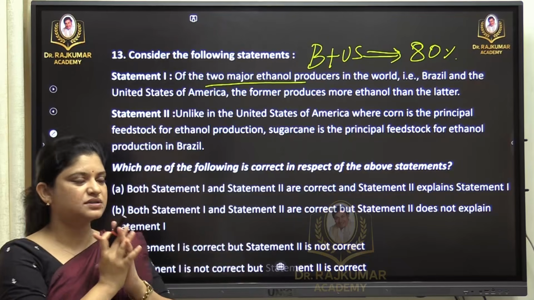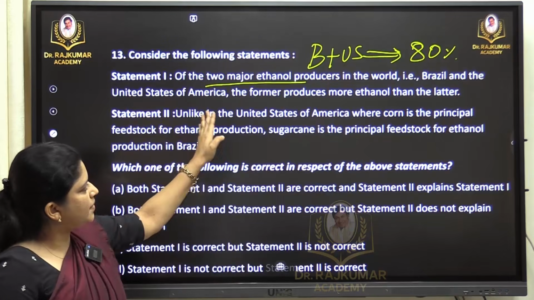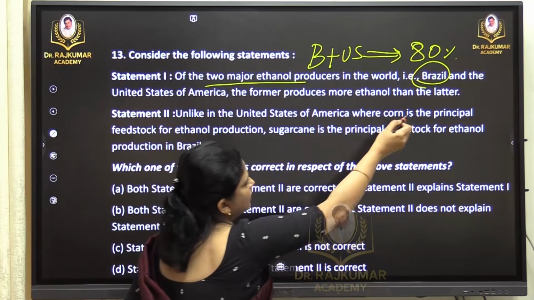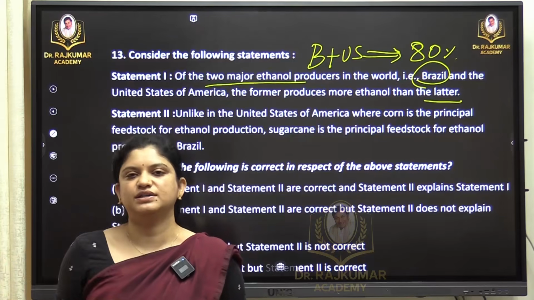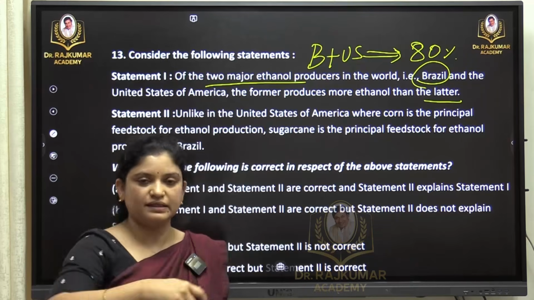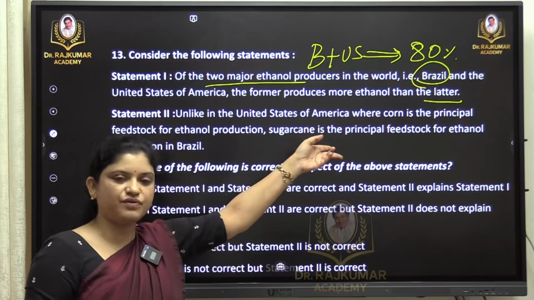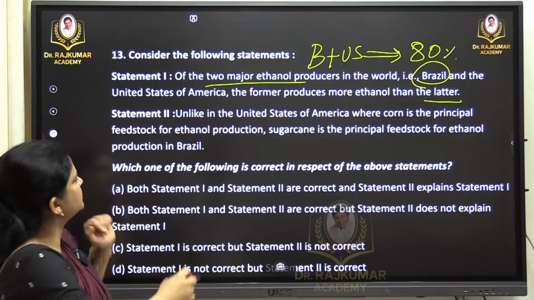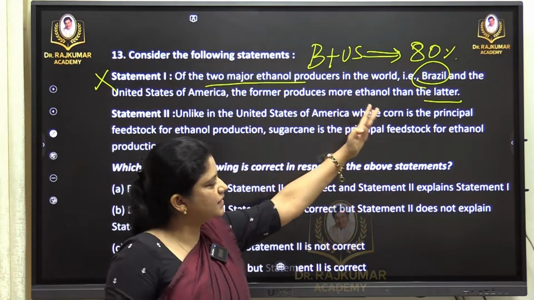Now the statement is not that. The statement is that these are the producers, yes, Brazil and the United States of America, and the former, Brazil, produces more ethanol than the latter. So they say that Brazil is the highest producer of ethanol, which is vice versa, which is incorrect. The US is the largest producer of ethanol, and the second place is Brazil. So both countries are the top producers, yes, but there is a factual error here, you have to reverse it. So in that case, the first statement is incorrect. The US is the largest, then comes Brazil.